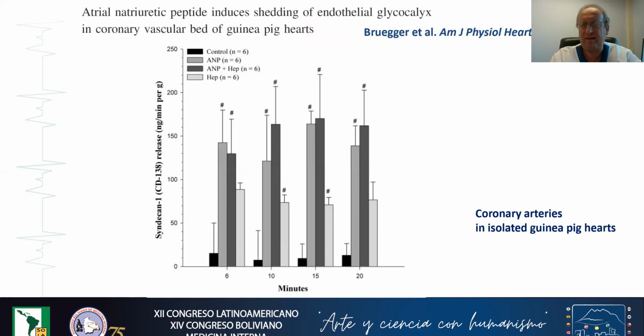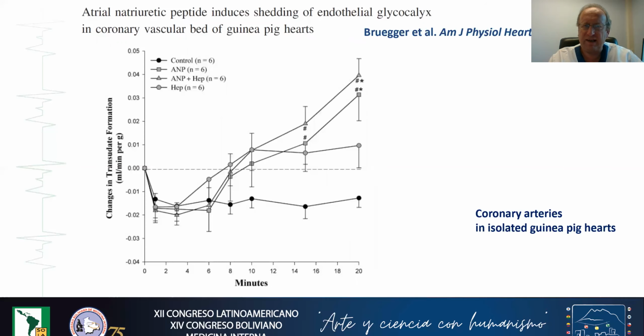To go further, you can see here a study performed on isolated coronary arteries in isolated guinea pig hearts, and they perfused those hearts with atrial natriuretic peptide. As you can see, the perfusion of ANP was accompanied by an increase in syndecan-1, suggesting a direct injury to the glycocalyx.